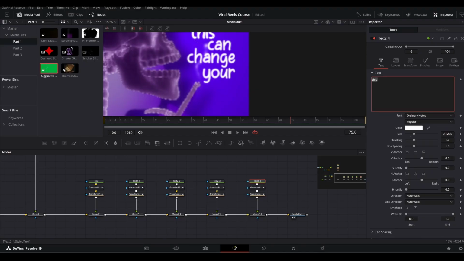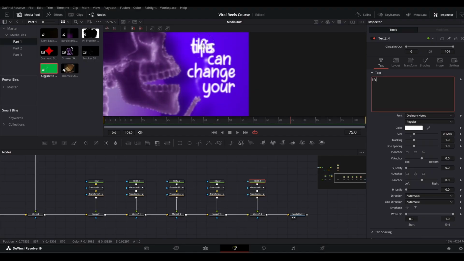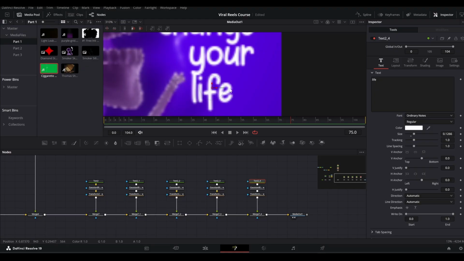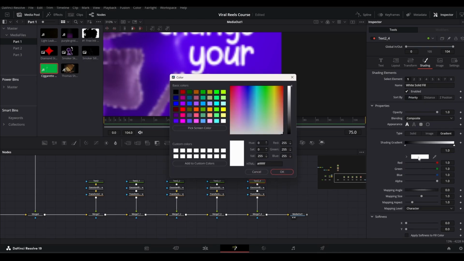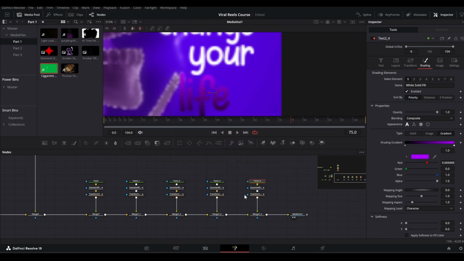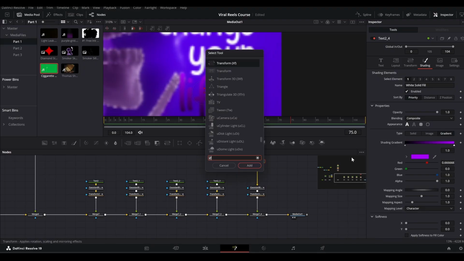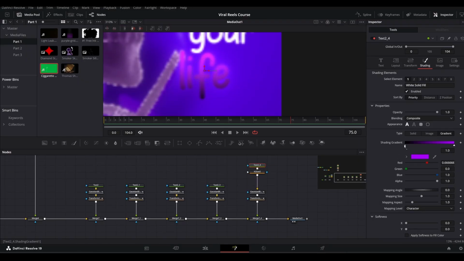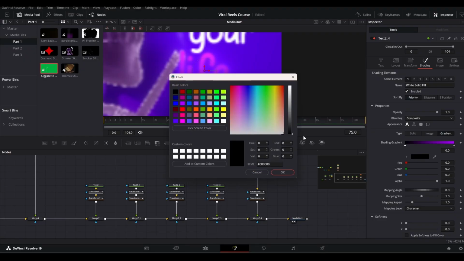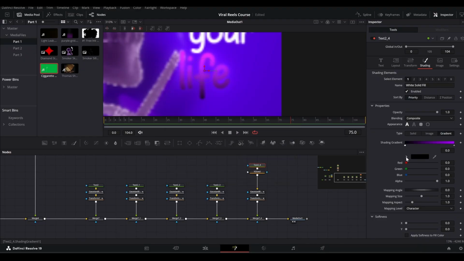And in this text, we will type life and bring this one here. And for this one, we will also change its color and increase it in size as well. So in the shading tab, we can go to the gradient and make it purple like this. Then make some space here and add an X glow to it. Bring down the gain a little bit like here. And in the text gradient, I will bring this black to little purplish from this arrow right here.